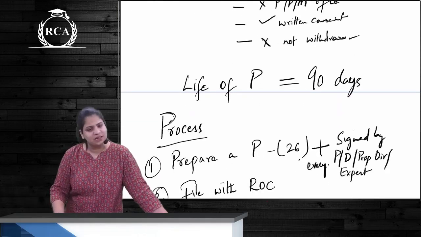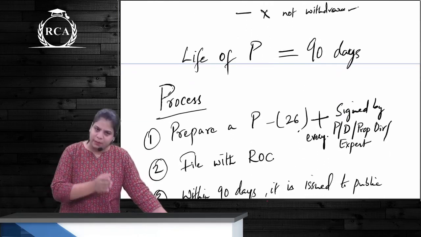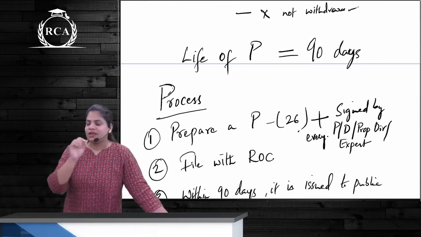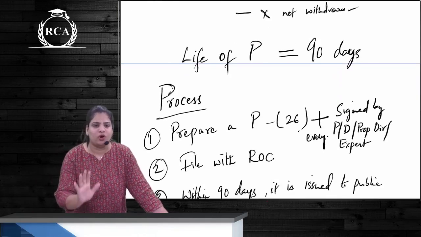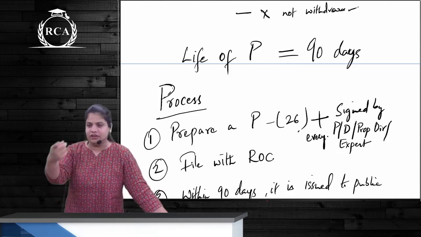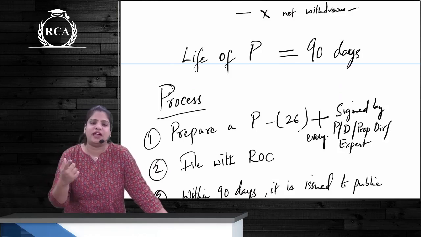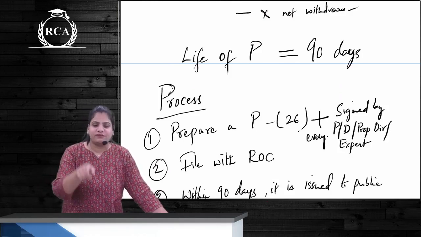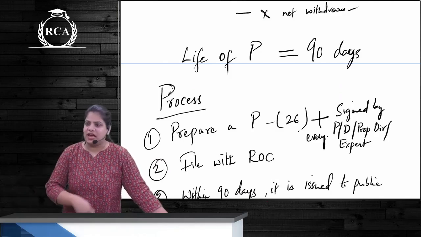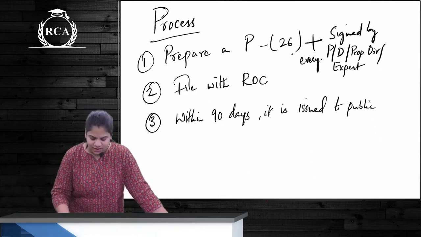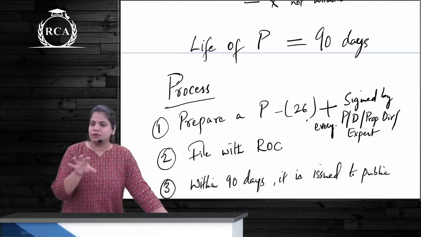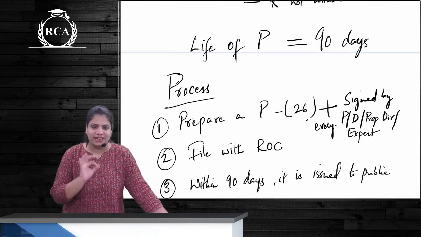and life of prospectus, as we say, is for how many days? 90 days. So company has to prepare the prospectus, and it should be signed by whom? Every director, proposed director as well, correct? Once it is signed, then it is given to ROC for filing. It is filed with ROC. Once it is filed with ROC, within maximum period of 90 days, it is then issued to the public, correct? So this is the process, right? So these contents of prospectus are given under section 26, right?